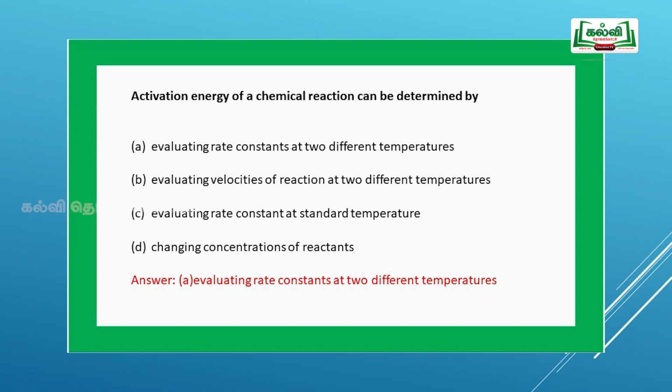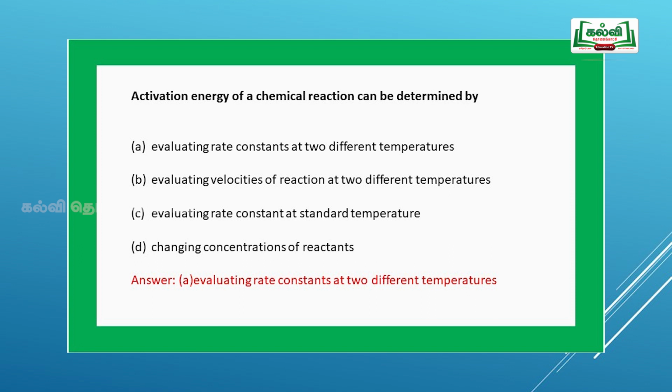Next question, activation energy of a chemical reaction can be determined by option A, evaluating the rate constant at two different temperatures, option B, evaluating the velocity of reactions at two different temperatures, option C, evaluating the rate constant at a standard temperature, option D, changing concentration of reactant.